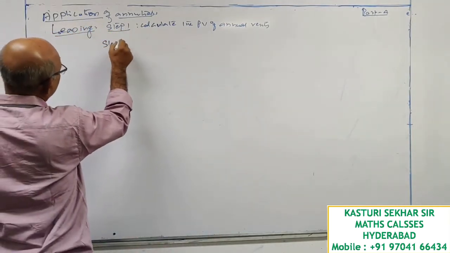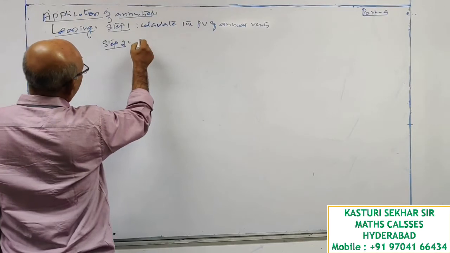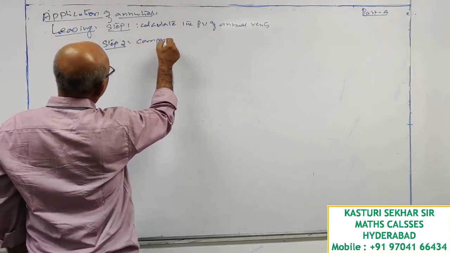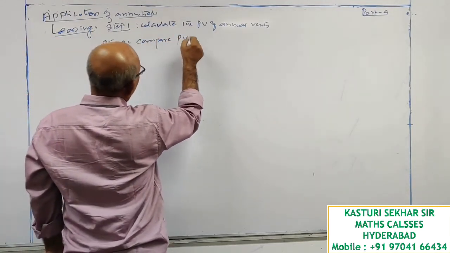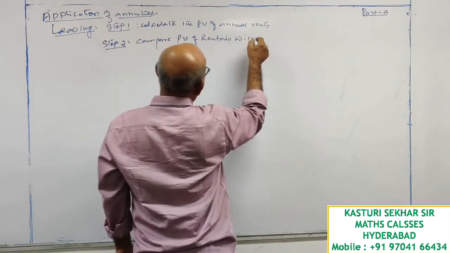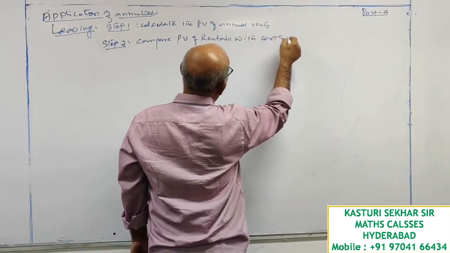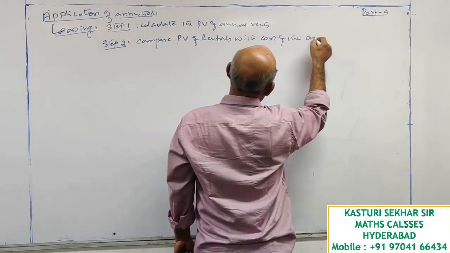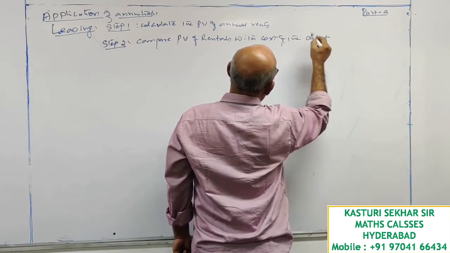Step number 2. Compare present value of rents, that is rentals, with cost of the asset.